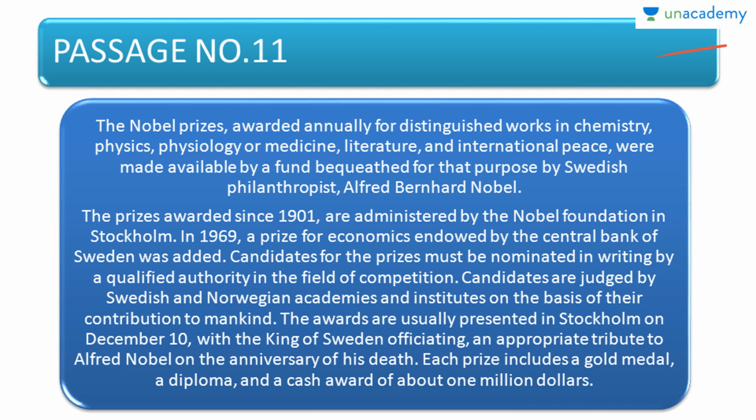Candidates for the prize must be nominated in writing by a qualified authority in the field of competition. Candidates are judged by Swedish and Norwegian academies and institutes on the basis of their contribution to mankind. The awards are usually presented in Stockholm on December 10, with the King of Sweden officiating an appropriate tribute to Alfred Nobel on the anniversary of his death. Each prize includes a gold medal, a diploma, and a cash award of about $1 million.